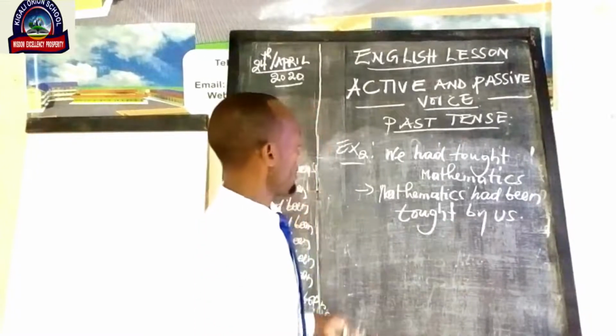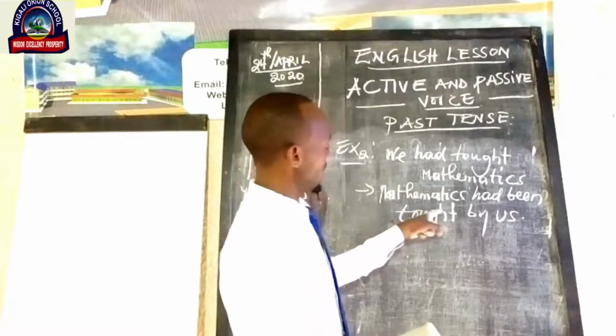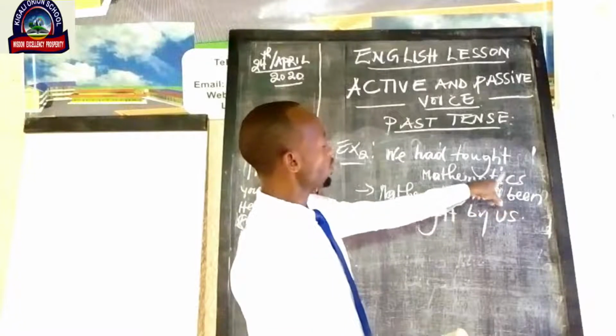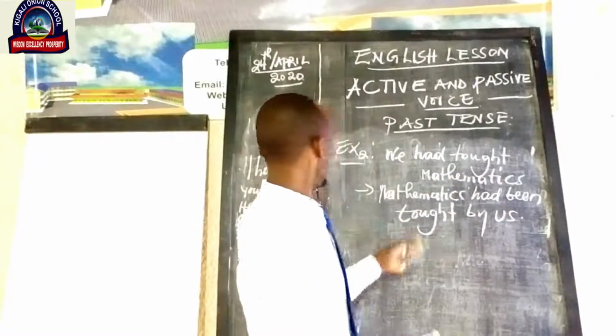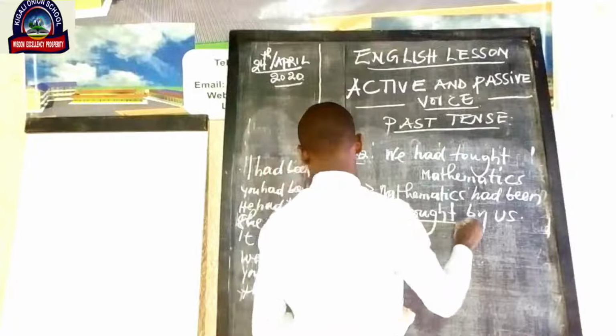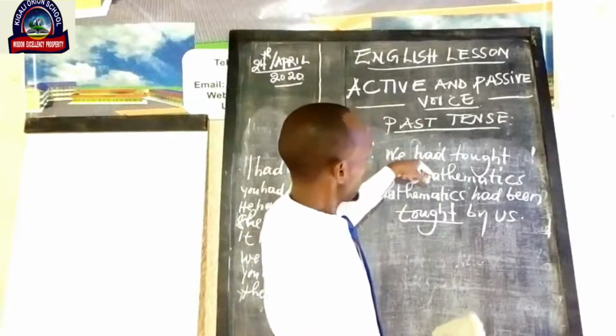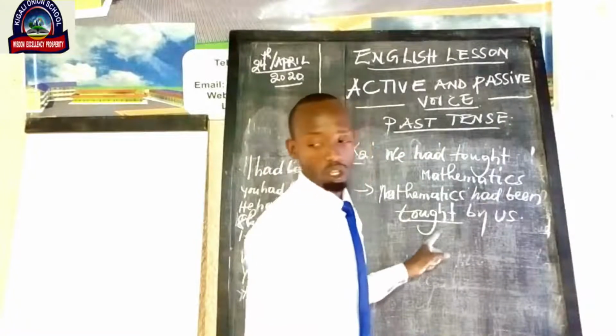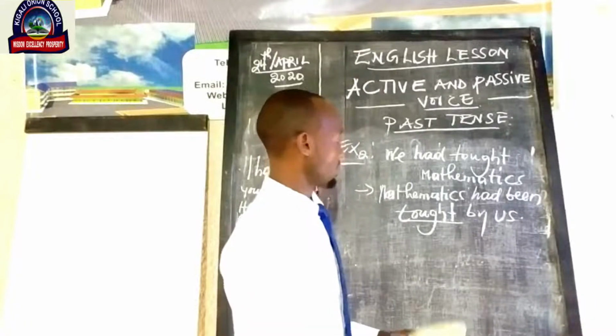That is past participle. We have the verb to teach, and the past participle of the verb to teach is taught. Say that mathematics had been taught by us.